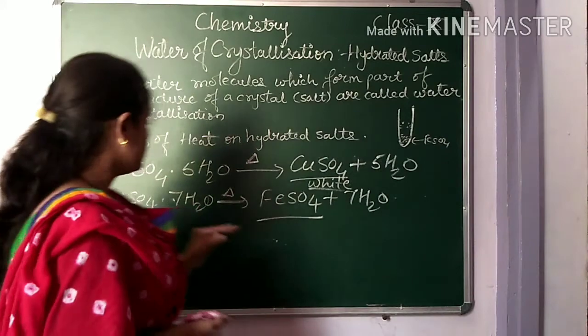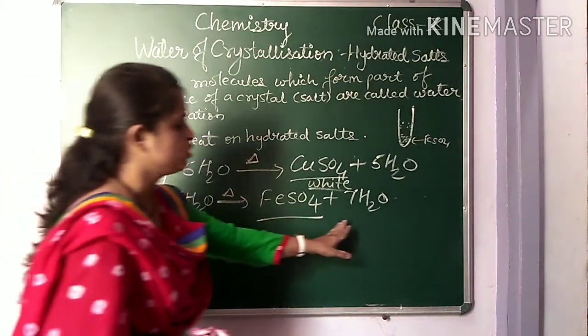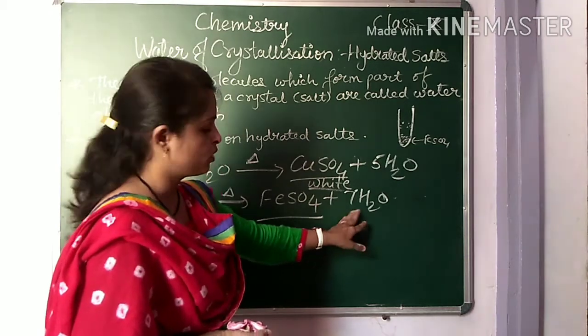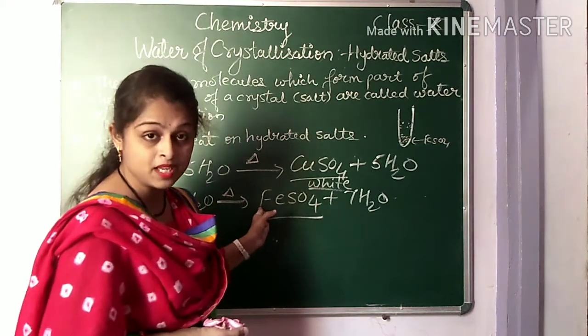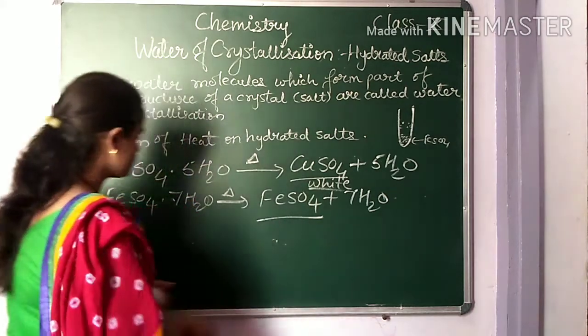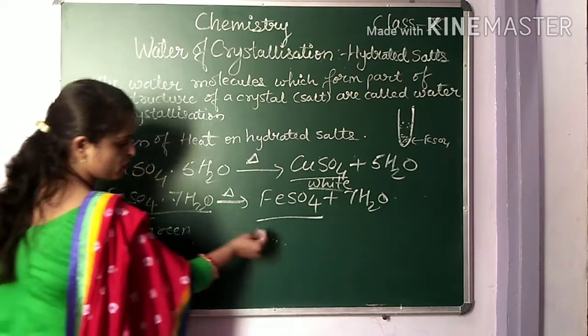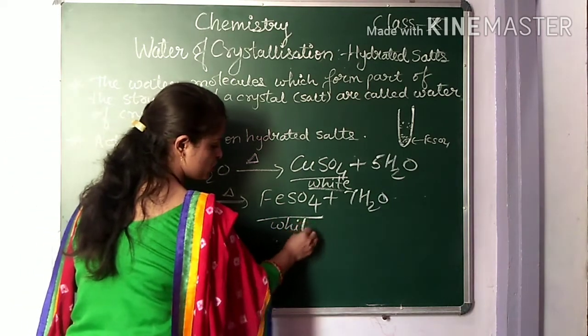So when the iron sulfate is heated, the water molecules are eliminated. Water molecules eliminated means what is remaining behind in that test tube is iron sulfate, which at the start was green in color, and after providing the heat it turns into white.